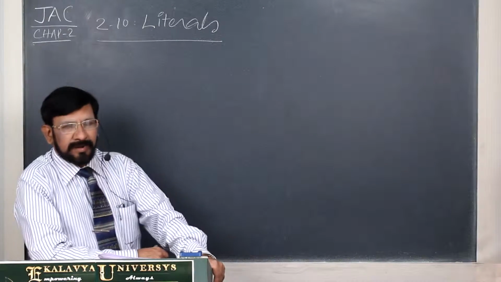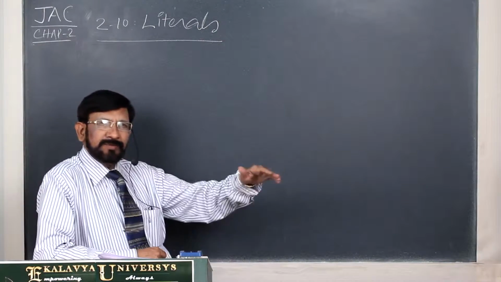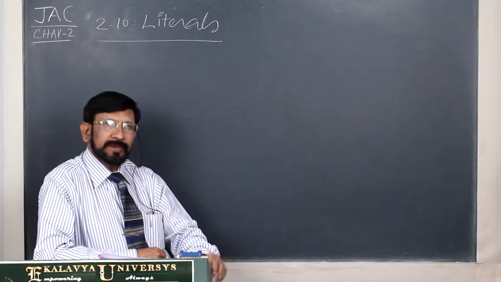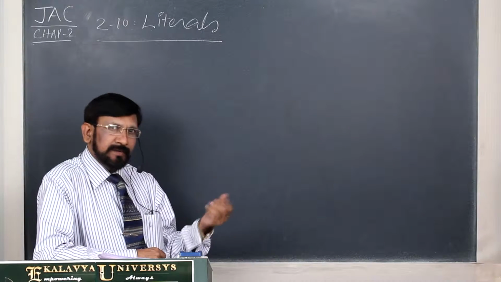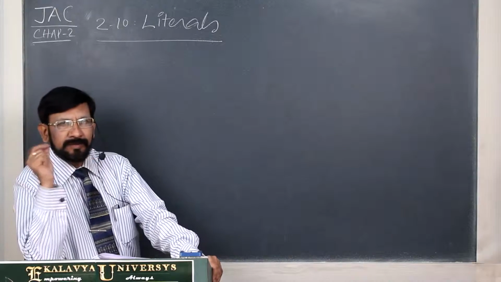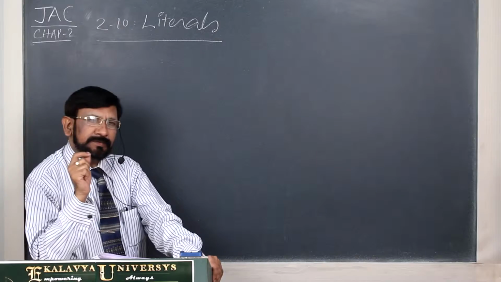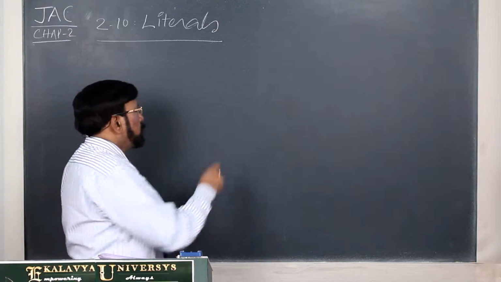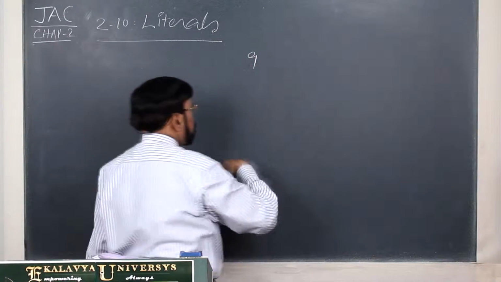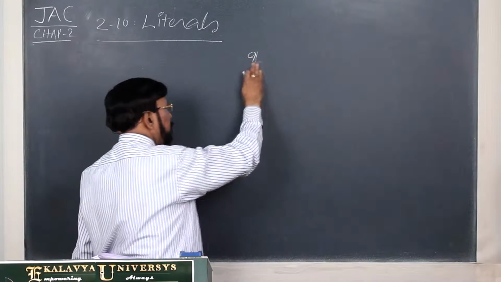Why are these called literals? Because they are defined by the language, that's why they are called literals, language generated ones. Second, why are they called constants? Because they represent a value. Suppose let us take 9. 9 is created by a language.